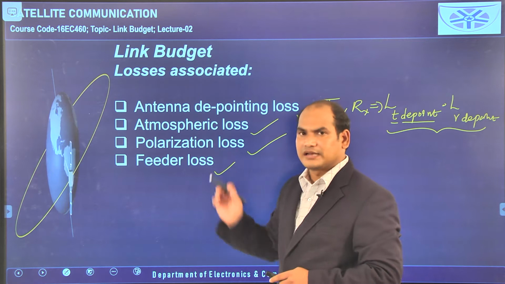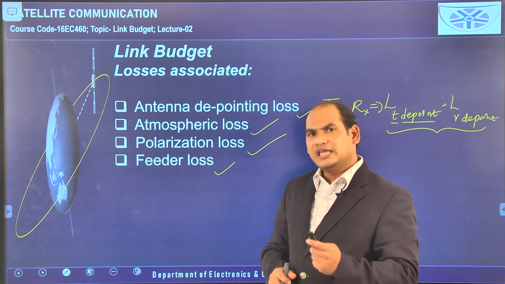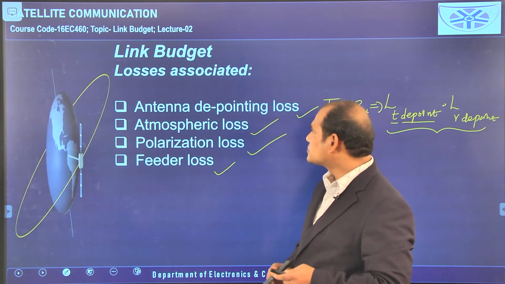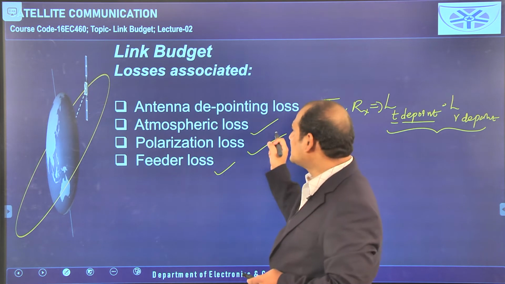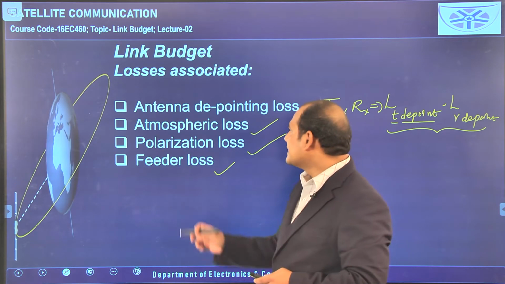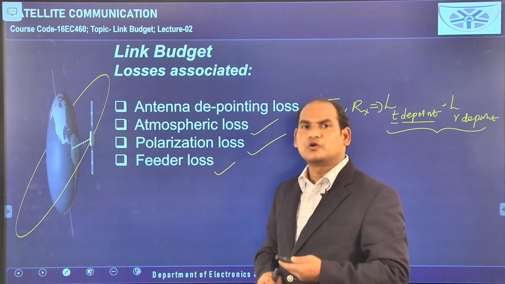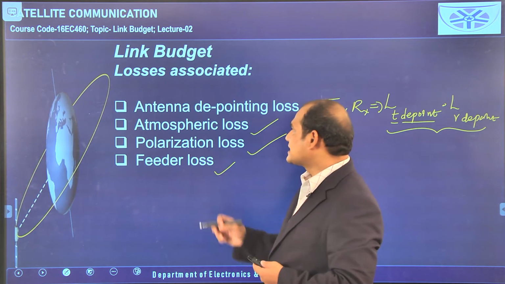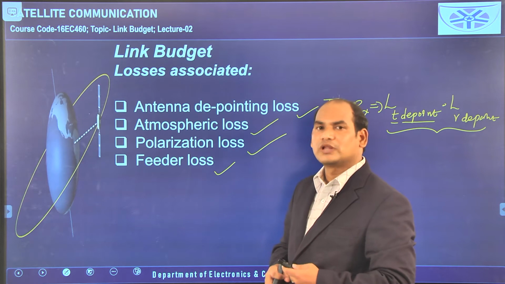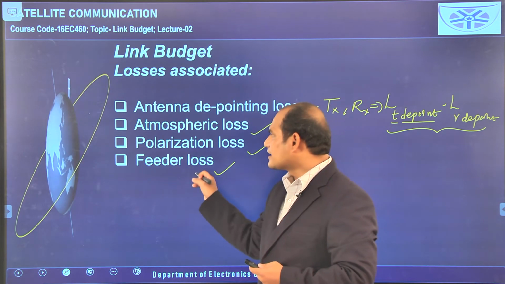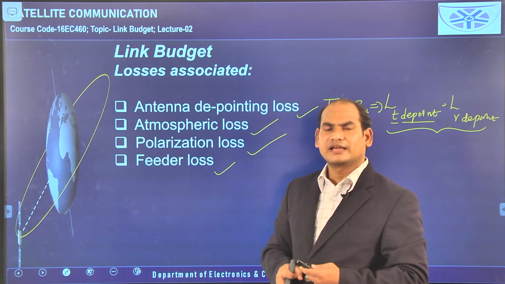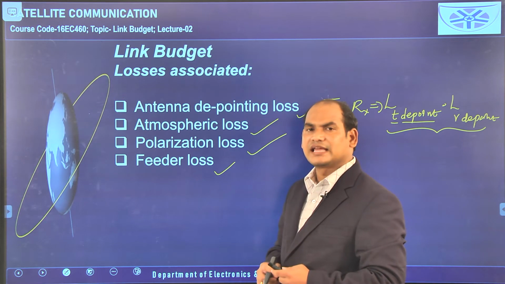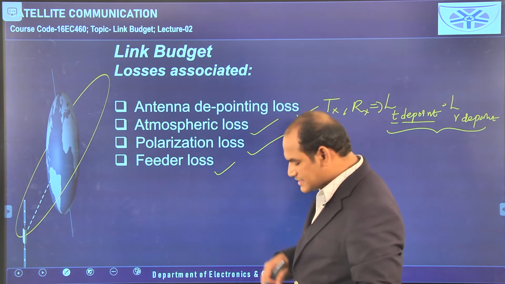Next, atmospheric loss. In the troposphere, because of the collision of atoms, friction happens, and because of that some noise is also added; that is called atmospheric loss. Next, polarization loss. We already know what polarization is: it is the orientation of the electric field, and based on this a certain amount of loss occurs, called polarization loss. Next is feeder loss. A feeder is a conductor, and when the signal travels through the conductor, some conducting loss occurs; that is taken under feeder loss. All these things we will see one by one.